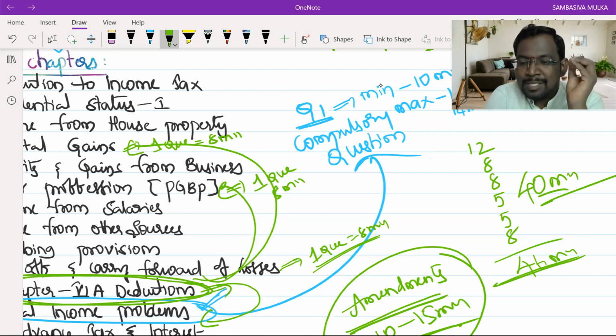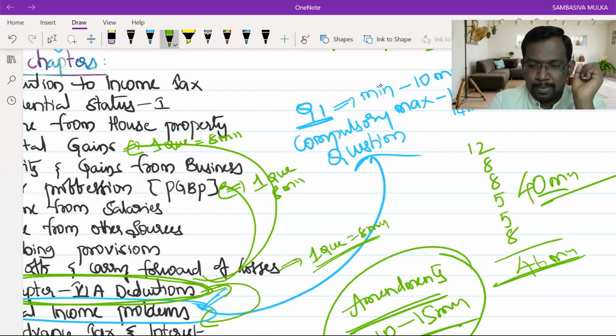And then the pass marks is already known to you. From these chapters, you will get questions. Clubbing provisions, sometimes you get a definite question, sometimes not. We cannot say clubbing provisions is a definite question chapter.